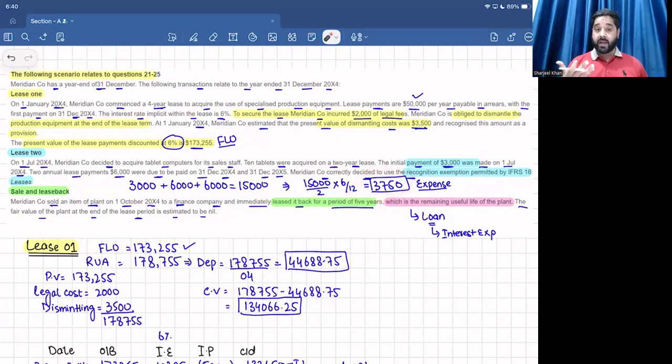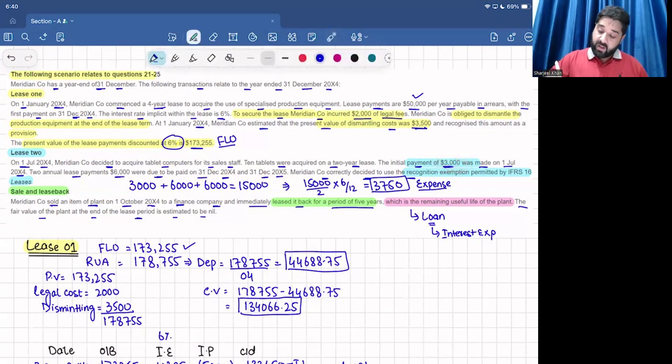Now we have to calculate the current liability as well. If you look at this paragraph for lease 2, only one payment is made, which is 3,000. The next 2 payments were due on 31st December 20X4 and 20X5, but not yet paid. The only payment which Meridian Company made is of $3,000.